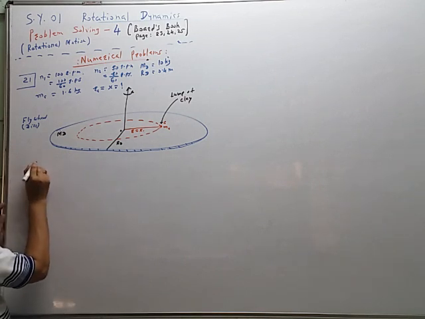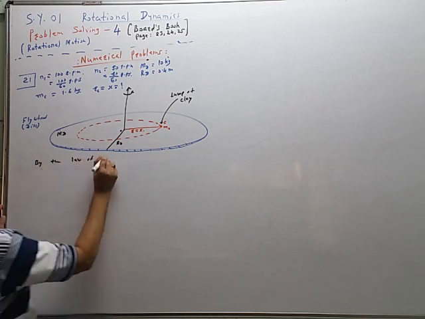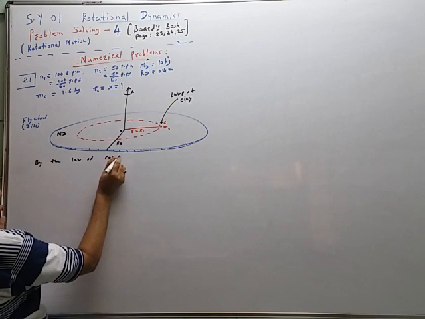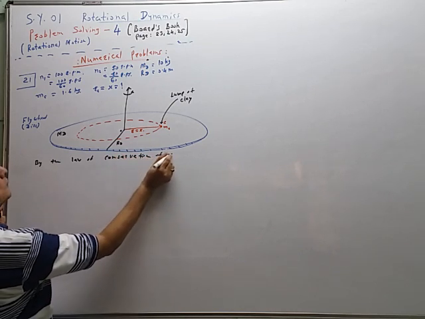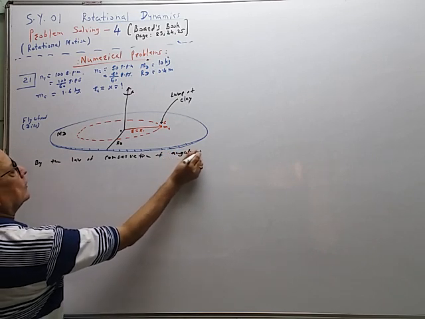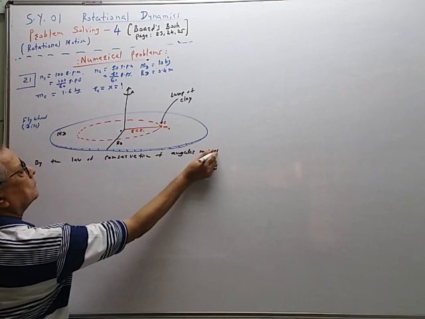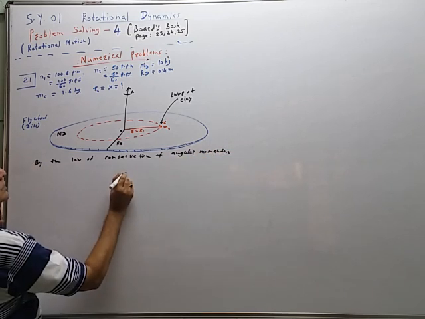So by the law of conservation of angular momentum, the law is given always in this form.